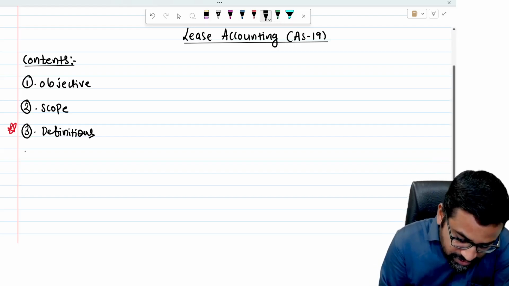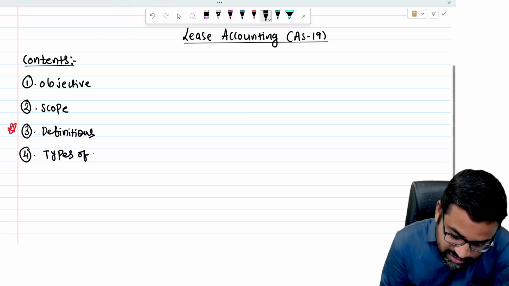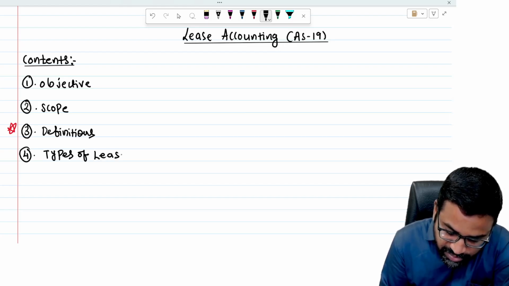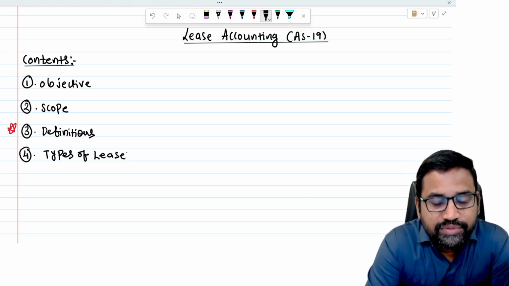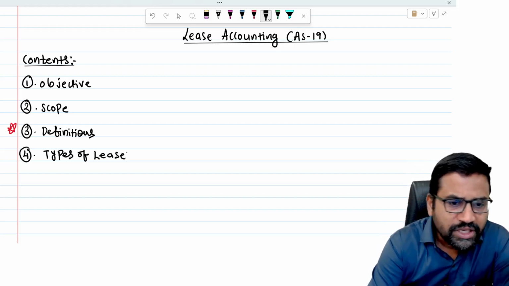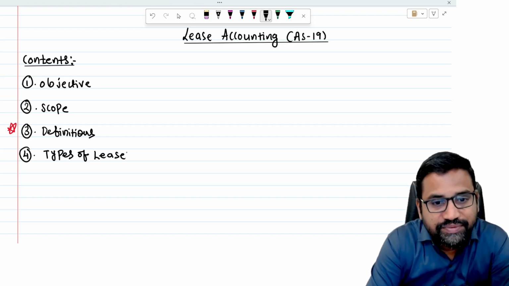Now once we learn the definitions, the next thing is types of lease. Whenever any business enterprise enters into any lease agreement, how many types of leases are there? Basically there are two types of leases: finance lease and operating lease. That classification is given by accounting standard 19.